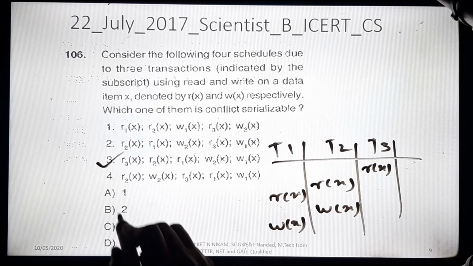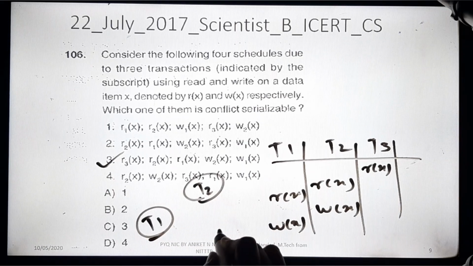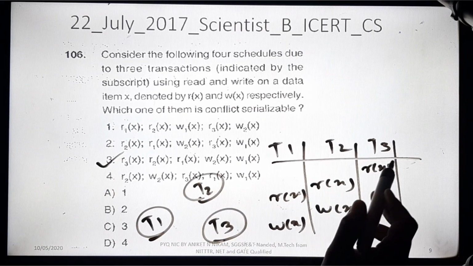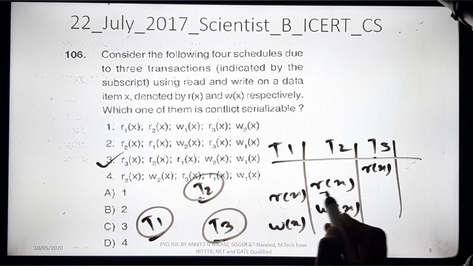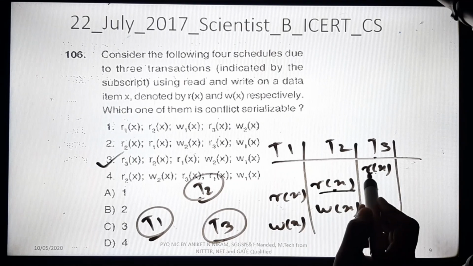So again, what we will do, we will have T1, T2 and T3, okay, 3 transactions. So let's start from T3. T3 to T1 we don't have any conflict operation, read here, but here read and write we have.